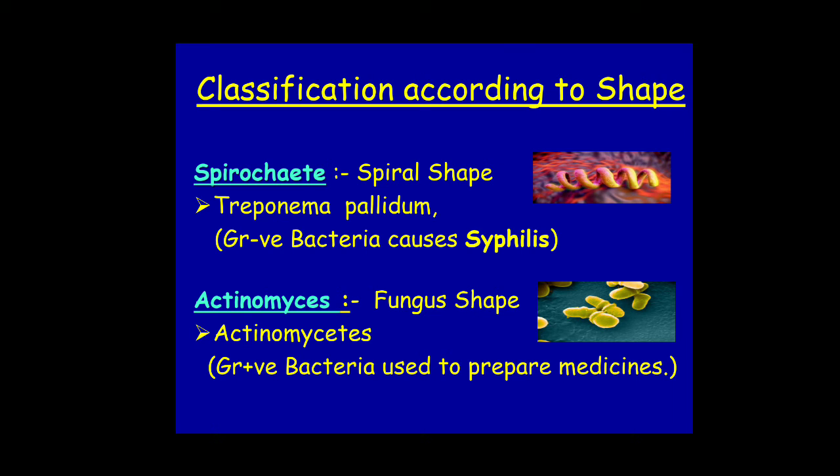Friends, the fungus-like bacteria, as you can see in this picture, are called Actinomyces, and the example is Actinomycetes. These are gram positive bacteria and they are used to prepare medicines. So friends, we have seen the different types of bacteria according to shape.